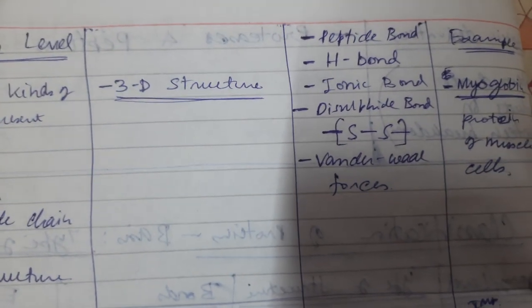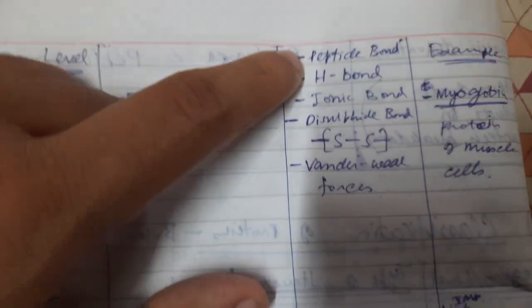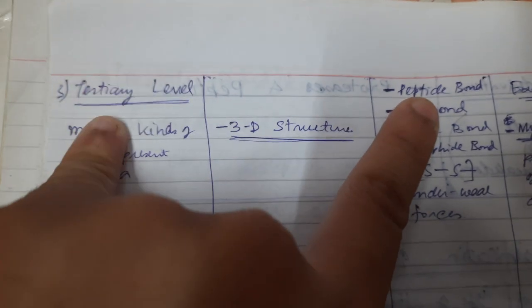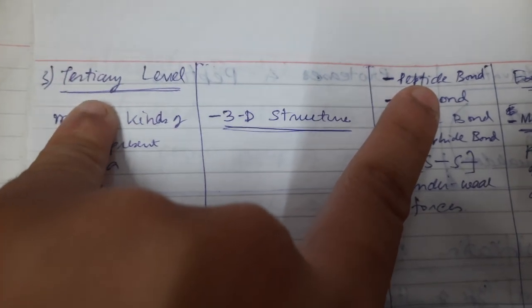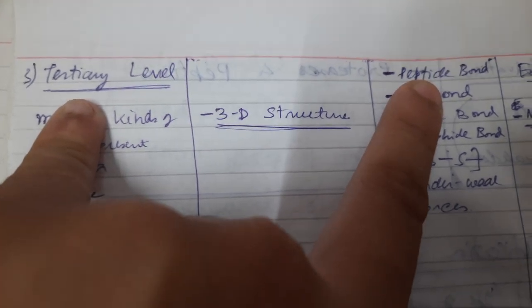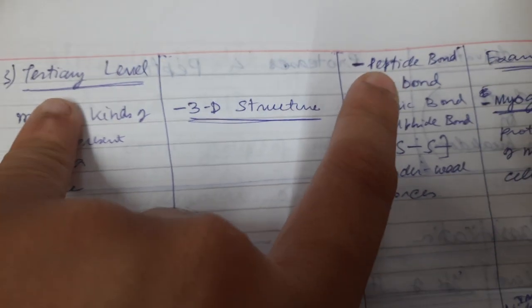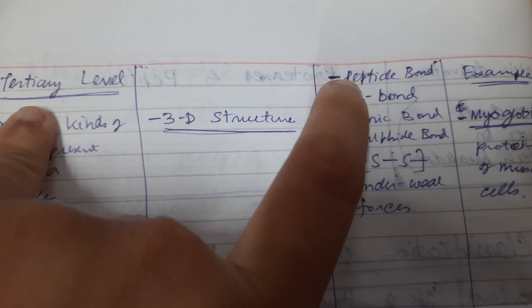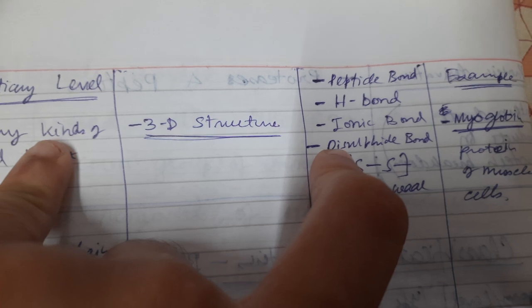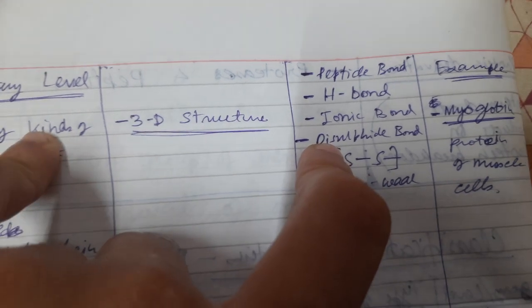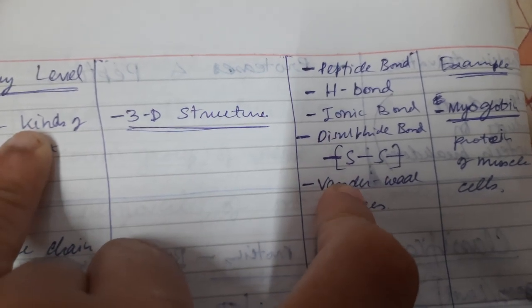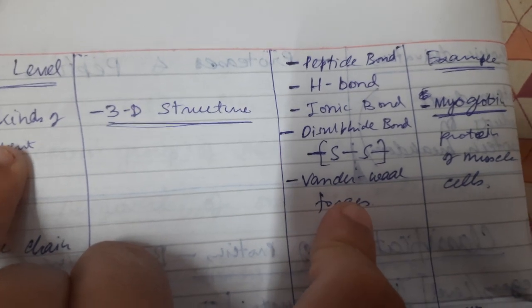For the making of tertiary structures, these different types of bonds are needed. Secondary can only be formed when primary is already formed, and only when secondary is formed can the tertiary structure be formed. This requires peptide bonds, hydrogen bonds, ionic bonds, then disulfide bonds, and then van der Waals forces.